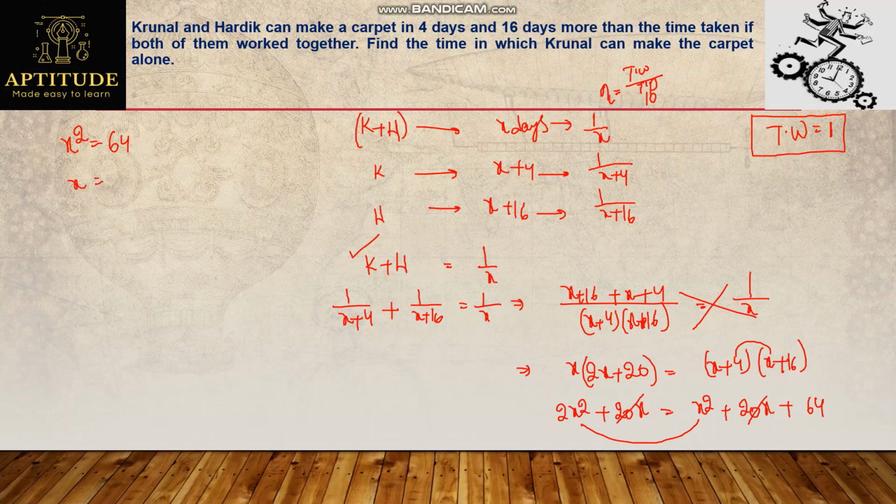X equals plus or minus 8. Obviously, I cannot take negative. So obviously, the x value will be 8. Which means if they work together, the number of days they require is 8 days. And now what is the question? Time in which Krunal can make the carpet alone. How many days does Krunal take to finish the carpet alone? X plus 4 days. X plus 4 means 8 plus 4, that is 12 days. So Krunal can make the carpet alone in 12 days, and that's the answer.